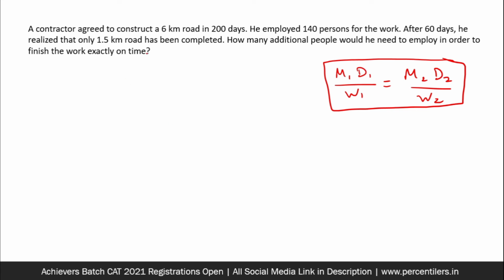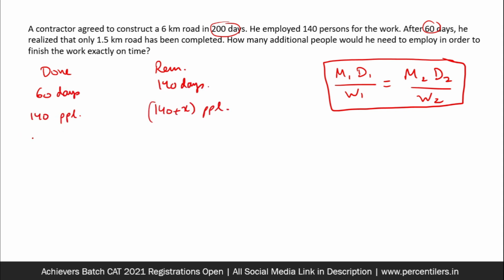Here the work is considered in terms of length of road. The total time is 200 days, 60 days are gone, 140 days remaining, done and remaining. 60 days, 140 days, people, 140 plus X people, and 1.5 kilometers, 4.5 kilometers. So the total length of the road is 6 kilometers, 1.5 kilometers is done, 4.5 remaining.